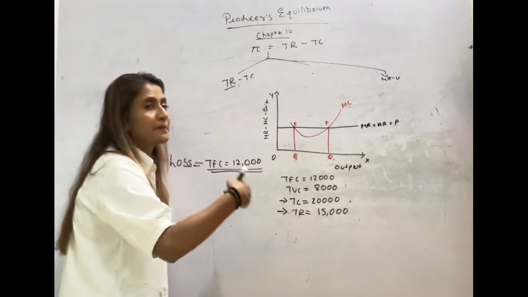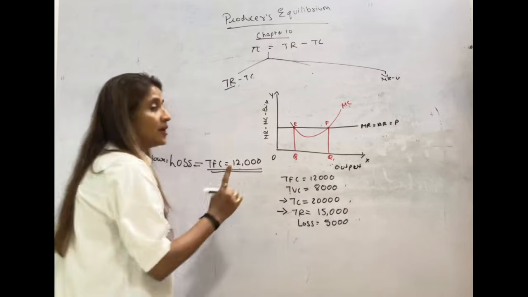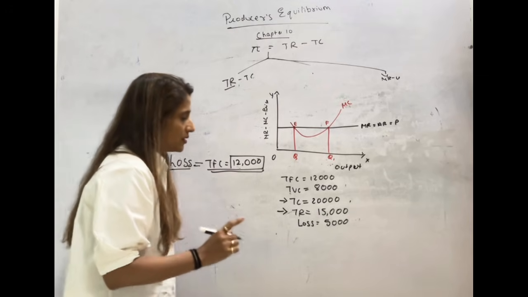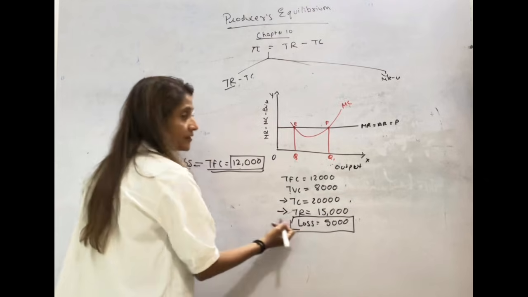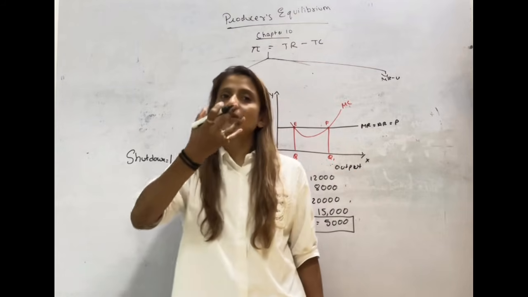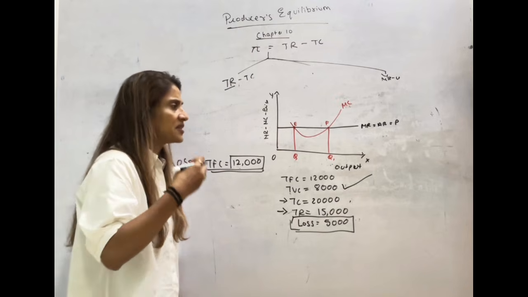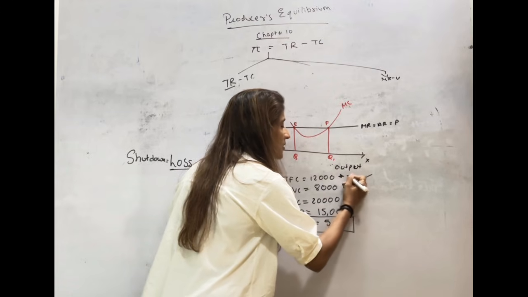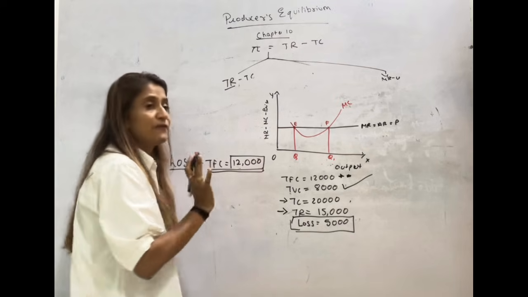But in this case, if I keep my business working, how much is the loss I am bearing? 5,000. If I had shut down my business, how much was my loss? 12,000. Now compare both the losses. In case of business working, my loss is 5,000, because I am able to charge that price, that with that price I am generating the revenue where my entire variable cost is covered. My waiter bill, my electricity bill, entirely it is getting covered. Not only that, a part of my fixed cost is also getting covered.